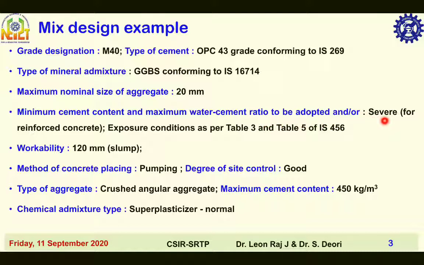This is a severe exposure condition as per Table 5 and Table 3 of IS 456:2000. Workability 120 slump, pumpable type, degree of site control good, type of aggregate crushed angular aggregate, maximum cement content 450 kg per meter cube, chemical admixture type superplasticizer or normal type.